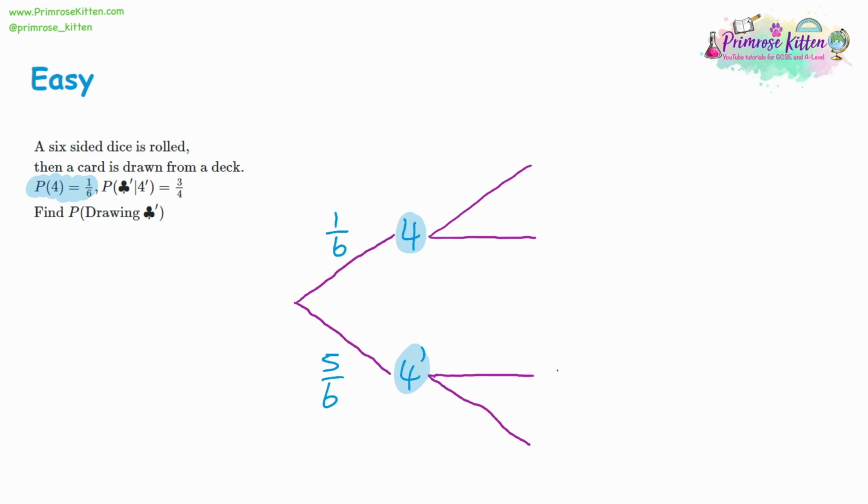Then we're drawing a card from a deck. Now, it says not drawing a club. So again, I'm not going to try and draw the picture, but I'll use C for club. So we're going to get a club, or we're not going to get a club. Now, given that we've not got a 4, the probability of not getting a club is 3/4. So again, it's pointing to specifically this location for 3/4, none of the other 3 options. That means that getting a club must be 1/4, so they add together to 4/4, and they're independent events, so the upper tree is going to have exactly the same numbers. Let's look at what we're asked for. We're being asked to not draw a club.